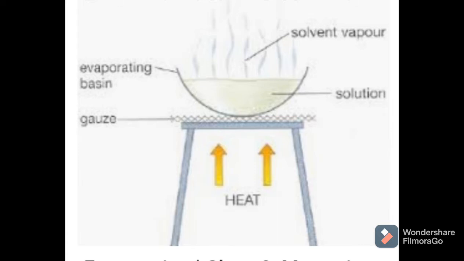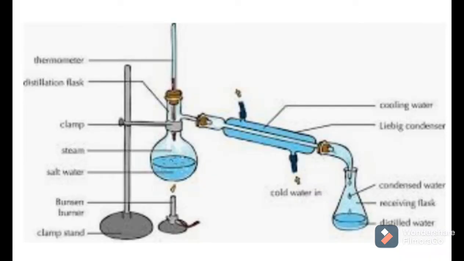Then one more method is there, in which both the solid and the liquid components are recovered: the method of distillation. In evaporation we get only the solid substance which was dissolved in the water. But if we want both the solid substance and the water, then we use distillation.